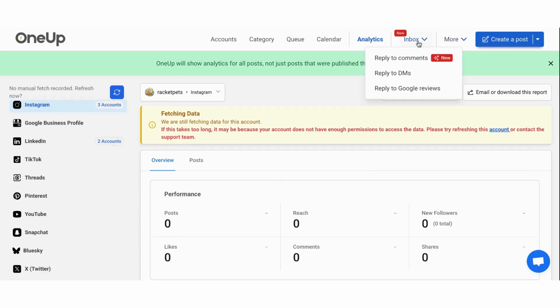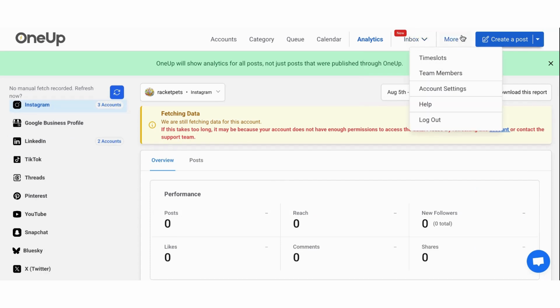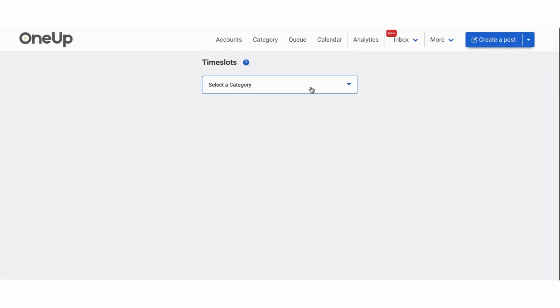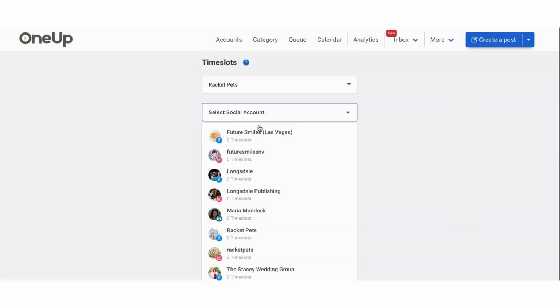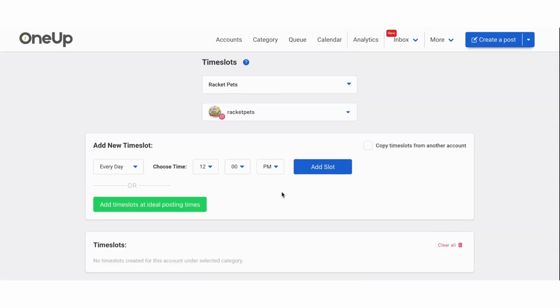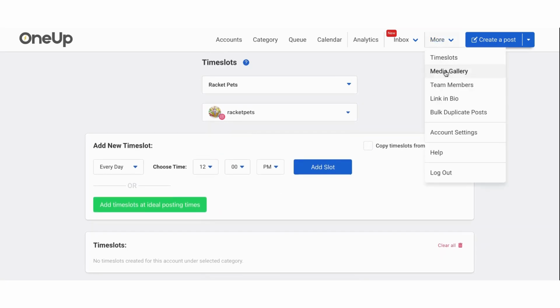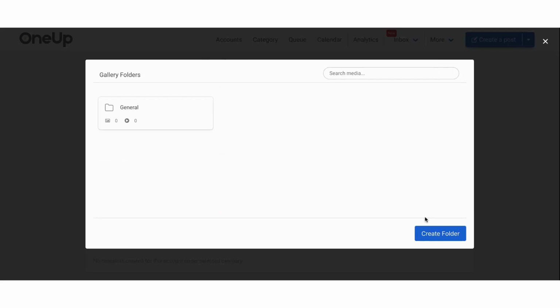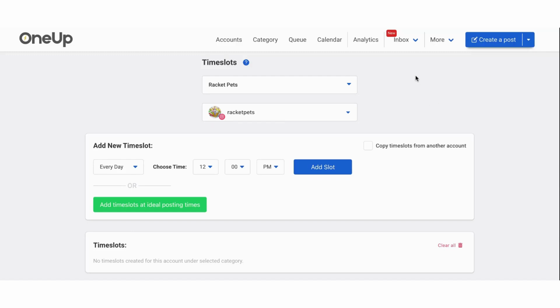And then you can look at your inbox from here. If you need to add team members, time slots, anything like that, you can. And then you would add a new time slot here. I don't have any time slots created for this account. As you can see, media gallery. I've never actually used any of these features, but this website's amazing. They keep doing new things.